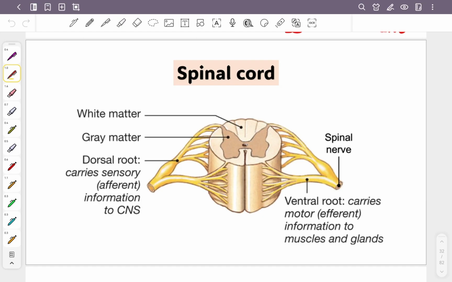Alright, so how is it going to form? Now, I want you to know how to label first. We start with the easiest and the most obvious one, which is you have what we call a butterfly shape, correct? Do you see the butterfly here? Right, it looks like a butterfly. And this butterfly is actually in gray color, so we call it gray matter. Some of the books, they will use this gray, but I think better use this gray lah, okay? So, this is the gray matter. Then after the gray matter, you can see this butterfly is enclosed in a white circle. So this white circle is what we call white matter. As simple as that. So we have gray, we have white.